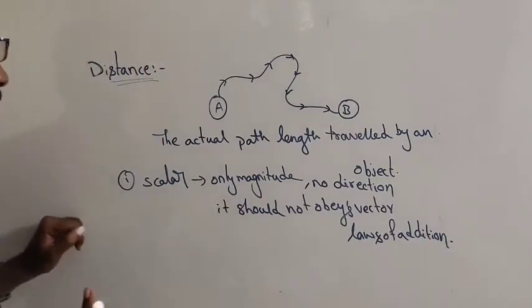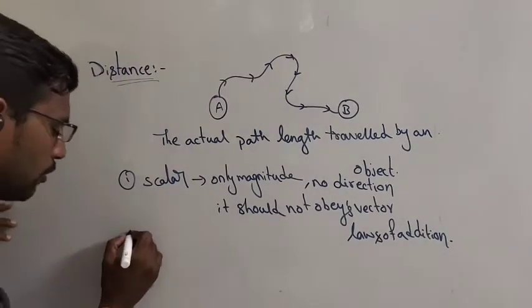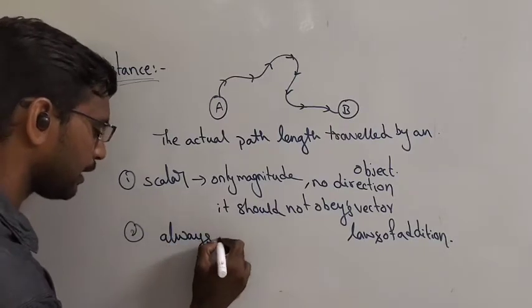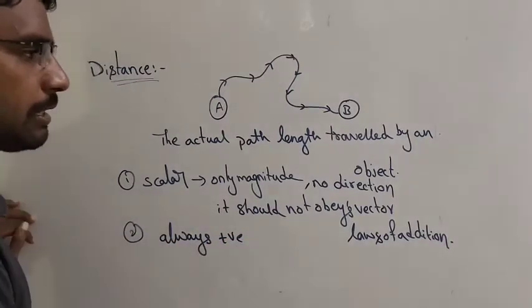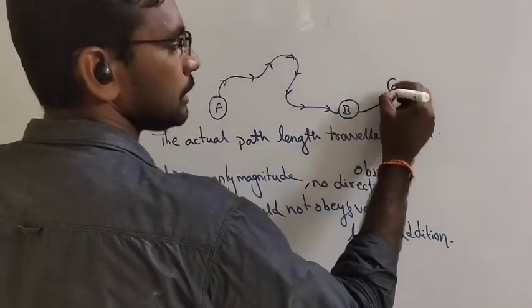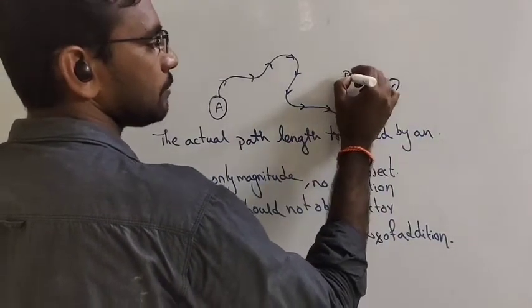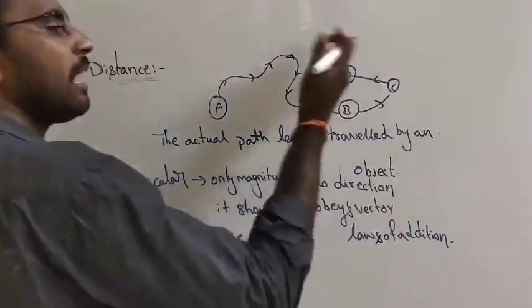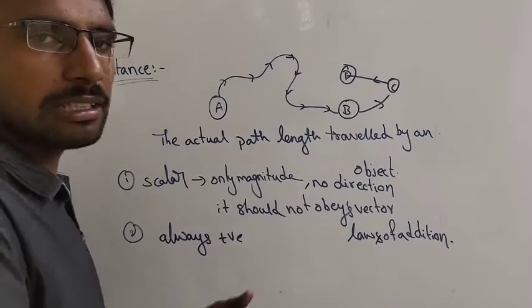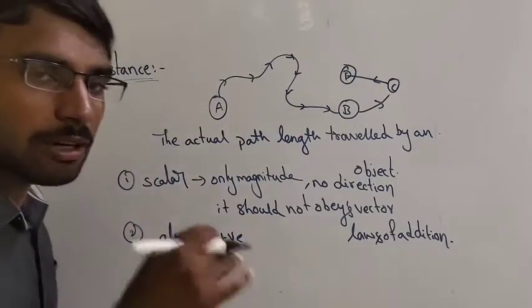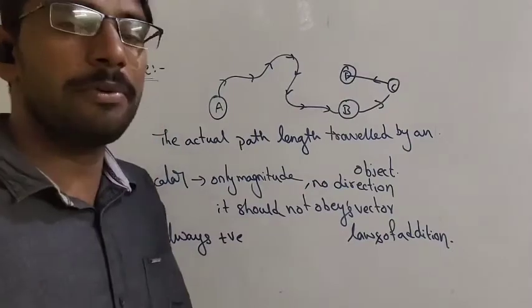Okay, children? Right. Then it is always positive. There will be no negative in this case. It is always positive. A to B, then if it is moving from B to C, then C to D, the actual path length travelled by an object, you keep on adding, right? Everything is positive. That's why we are saying it is positive. Can it be 0? Yes, obviously it can be 0.